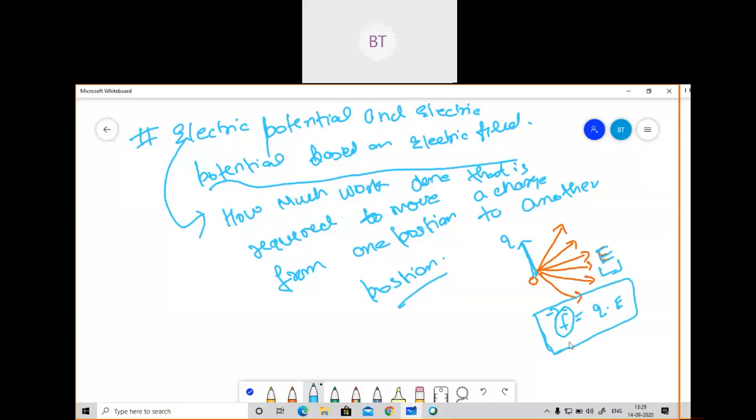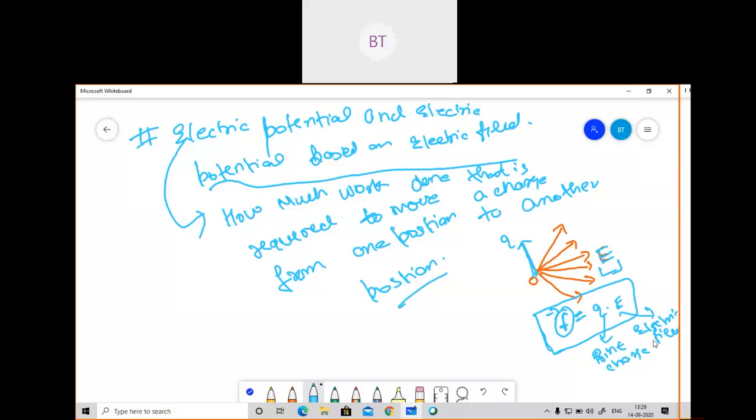Now I am telling you the basic terms of electric potential. After that we will solve some numericals based on that, then things will be more clear. This is the first formula you have to remember: F is equal to Q into E. Q is the point charge kept with respect to this origin, and E is the electric field. Because of this electric field, the charge experiences a force, defined as F equal to Q into E. So, one formula to remember. Based on this formula we will derive some of the terms.